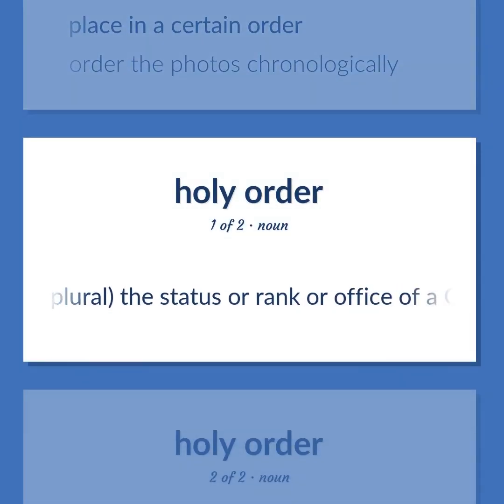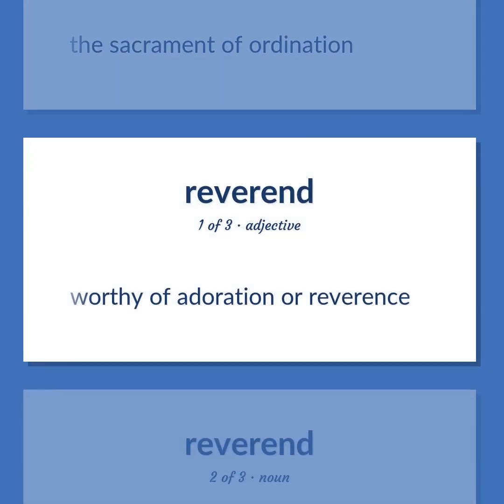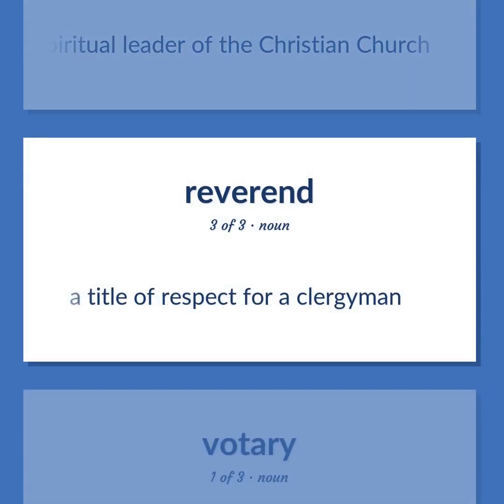Usually plural, the status or rank or office of a Christian clergyman in an ecclesiastical hierarchy. The sacrament of ordination. Worthy of adoration or reverence. A member of the clergy and a spiritual leader of the Christian Church. A title of respect for a clergyman.